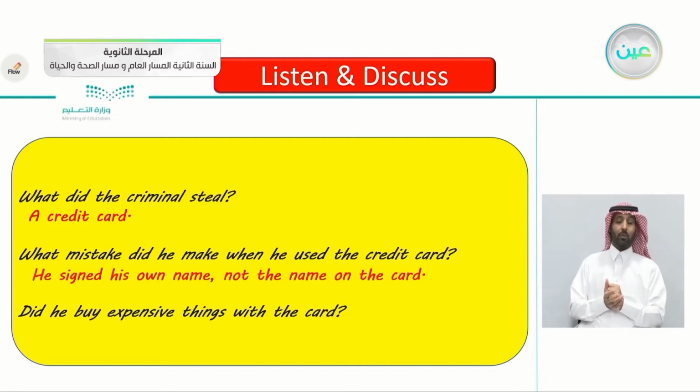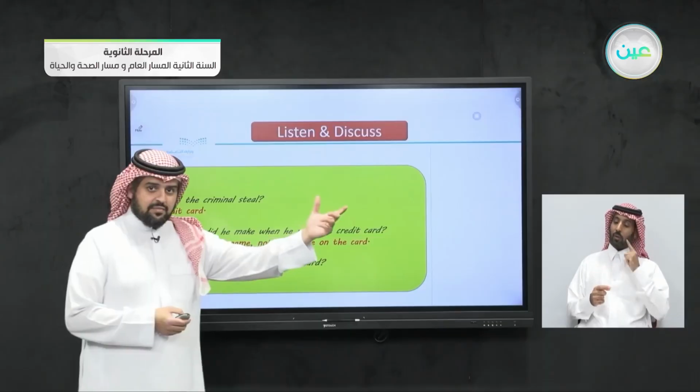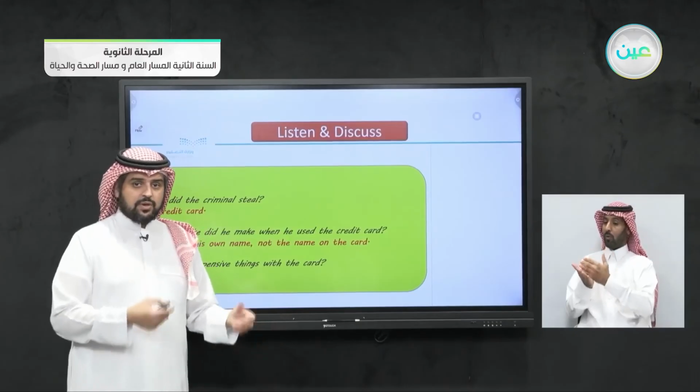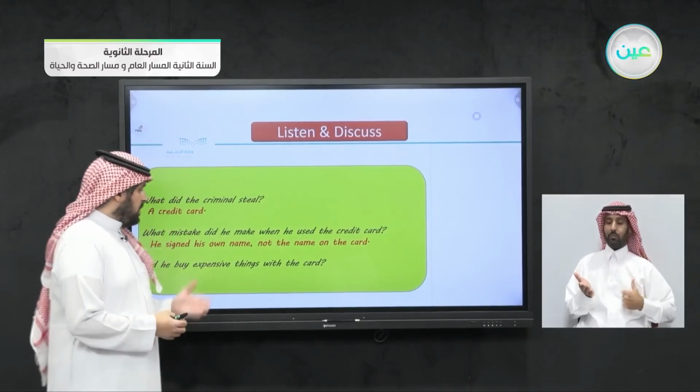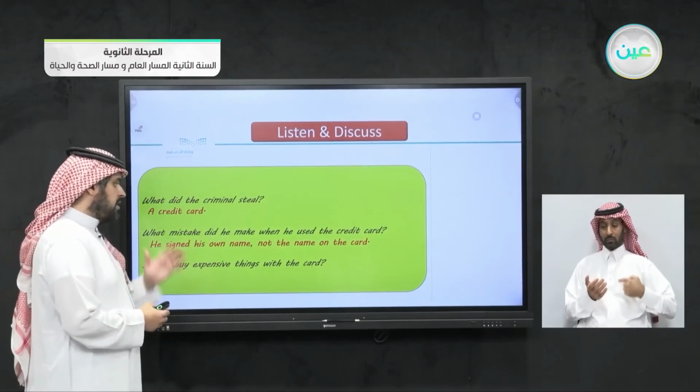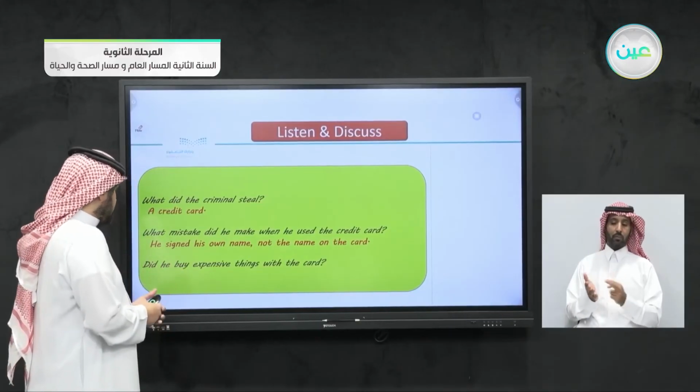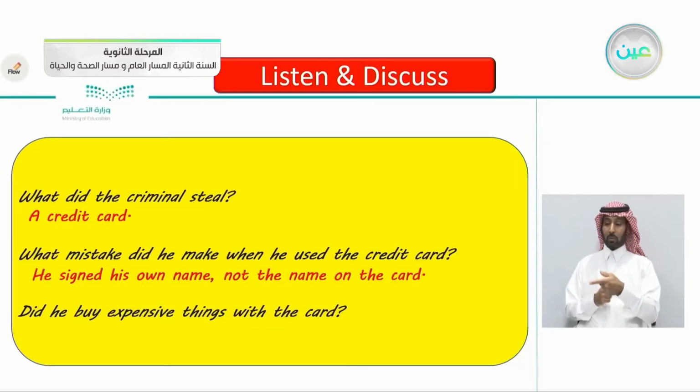He signed his own name, not the name on the card, because the name on the card is the owner's name. It's different from his name. So he signed his name while the card was in a different name. Again, he signed his own name, not the name on the card. Third question, did he buy expensive things with the card? Once he stole the card, did he buy expensive things?